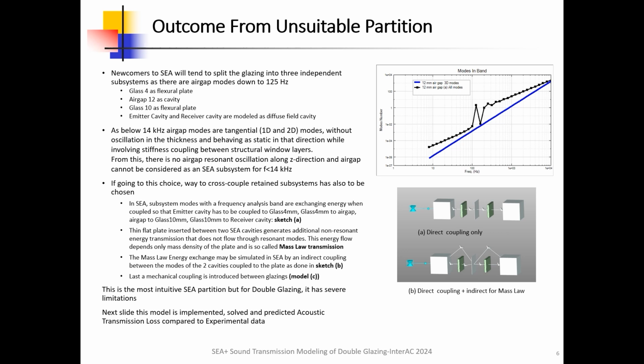Keeping this choice, the way to cross-couple retained subsystems has also to be chosen. In SEA, subsystem modes within a frequency analysis band are exchanging energy when coupled, so that emitter cavity has to be coupled to glass 4, to air gap, to glass 10, to receiver cavity. This is sketch A model.